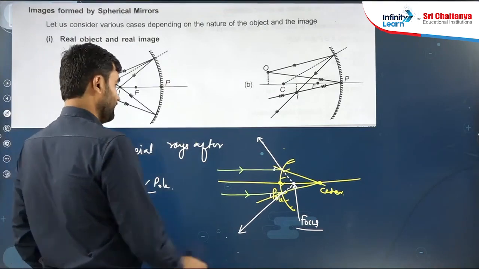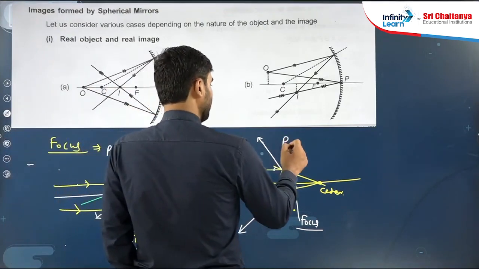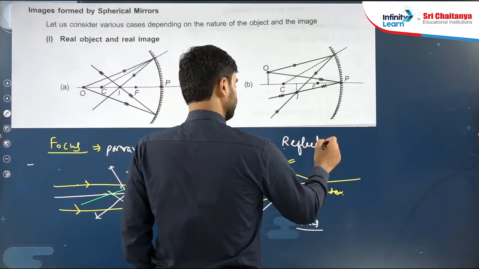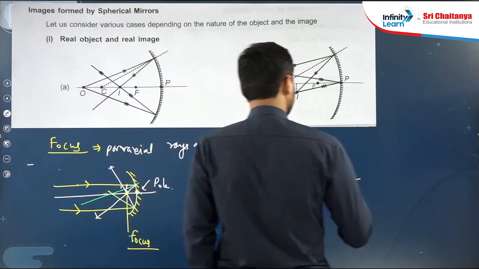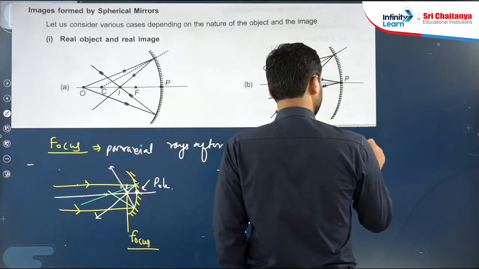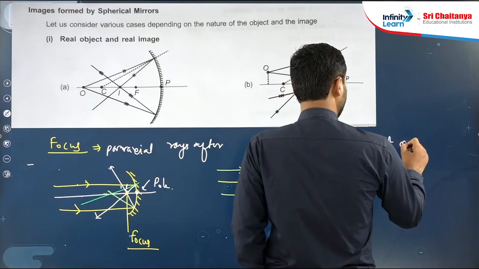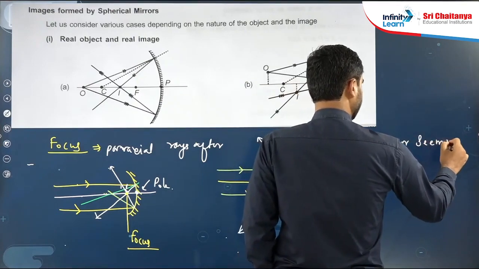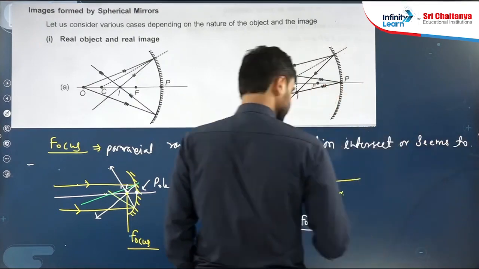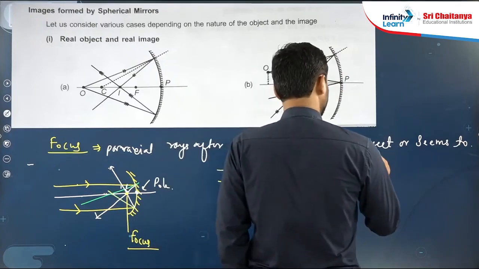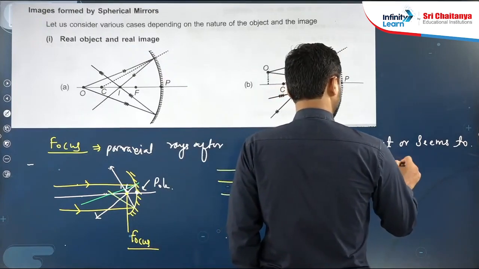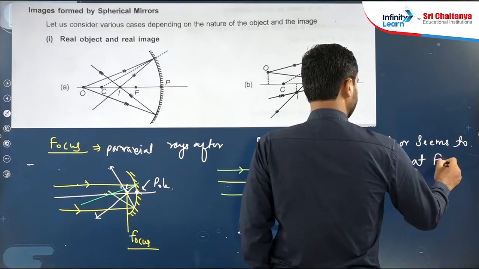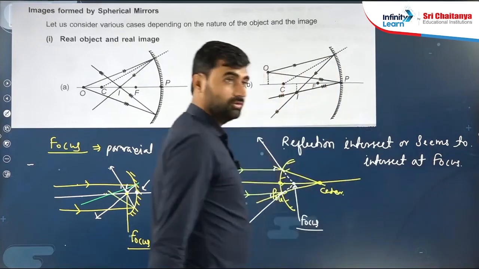So paraxial rays after reflection intersect, or seem to intersect, at the focus.